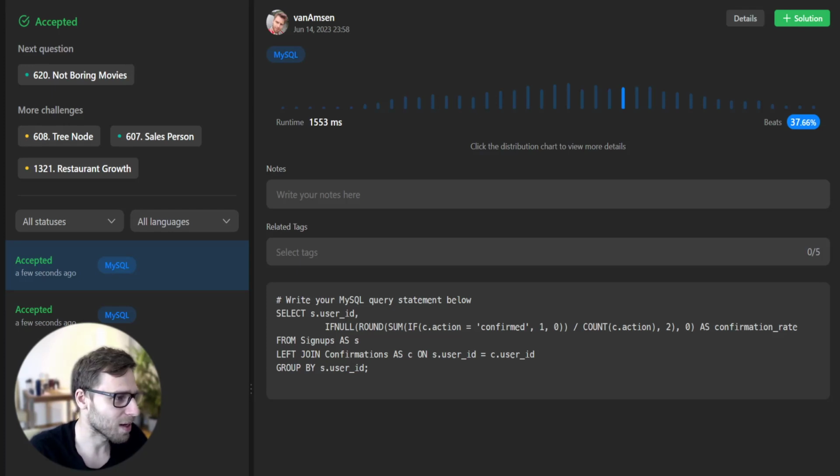I hope you learned more about the manipulation of SQL queries to calculate ratios, and it's also an excellent exercise in dealing with potential division by 0. So IFNULL is very important in SQL.